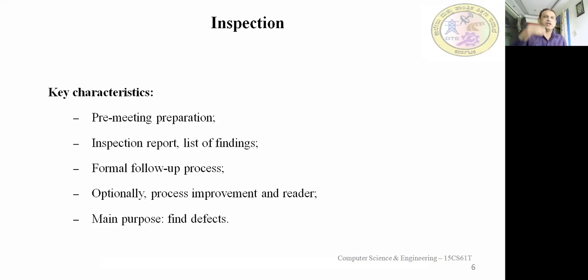Suppose we want to go for a meeting tomorrow. The entire team, like manager, moderator, reviewers and all, will sit together and prepare what things are to be checked. They need to have the checklist. We call that the inspection report or list of findings, what to check. They should have the documents. Without the documents, they cannot go and ask the author. So they should go prepared. They meet and have a discussion. We call that pre-meeting preparation. They will get all the documents to be checked.